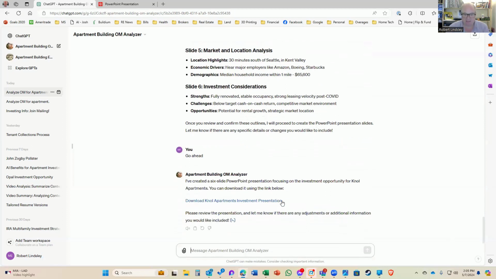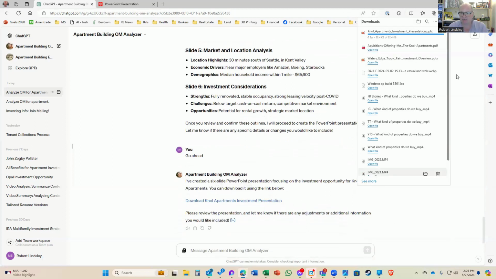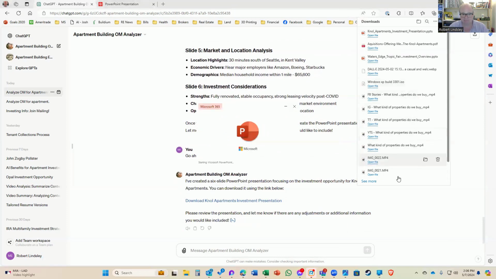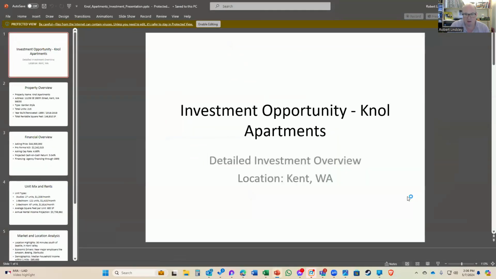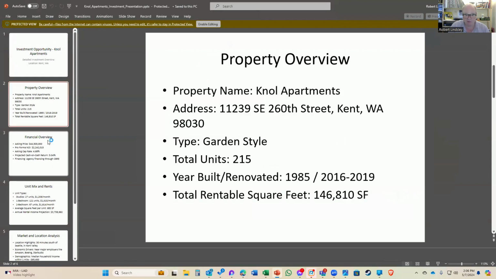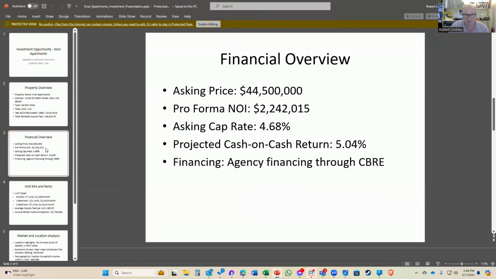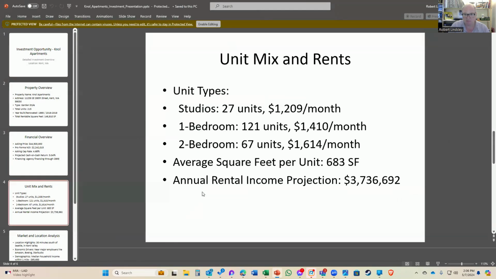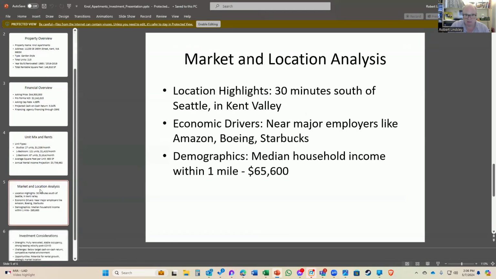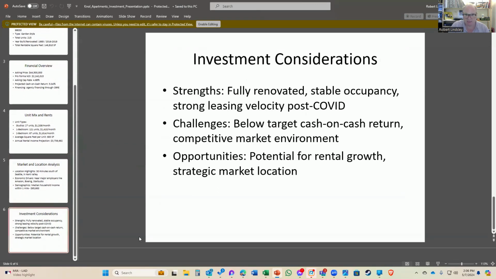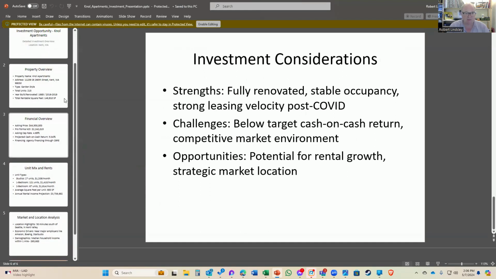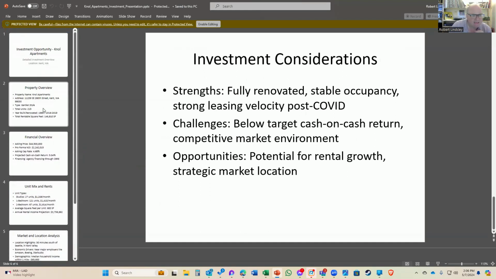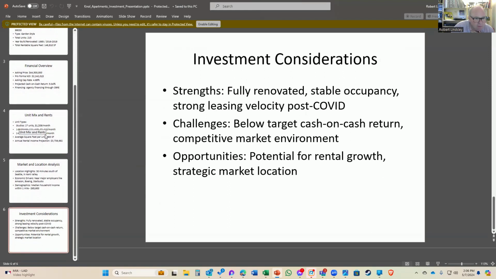Okay. And it actually gives me a link to download this. Let's go ahead and open this up. Okay, property overview, financial overview, unit mix and rents, demographic information, investment considerations. Yeah, so this is a pretty good starting point. It doesn't give me the pro forma rents, but I certainly can ask it to and regenerate the PowerPoint. That's no problem for it to do at all.